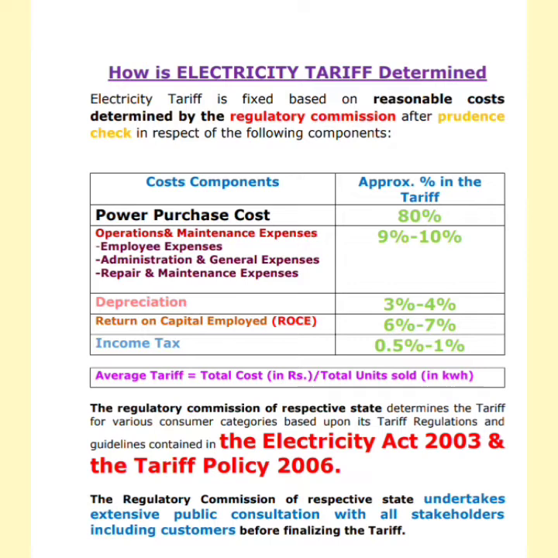To understand that, you can take a very good example. For example, a distribution company purchases one transformer for 100 rupees, and let's say we assume the expected life is 10 years. There will be depreciation of 10 rupees every year over a period of 10 years. That is the depreciation value.